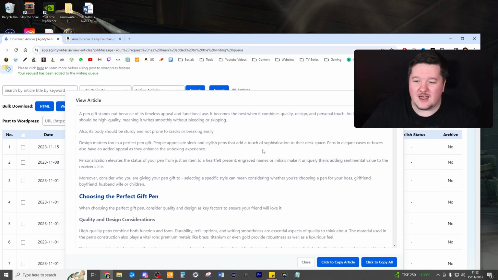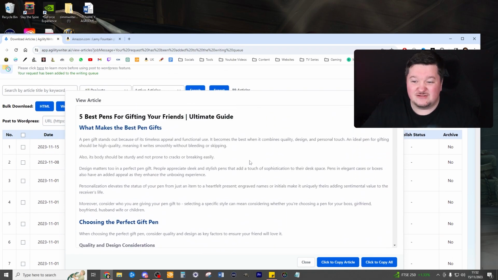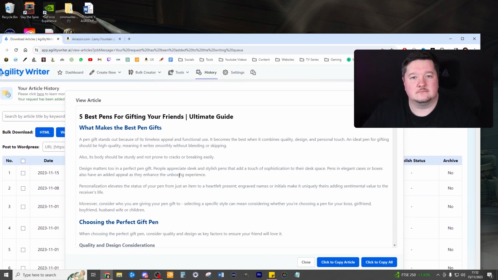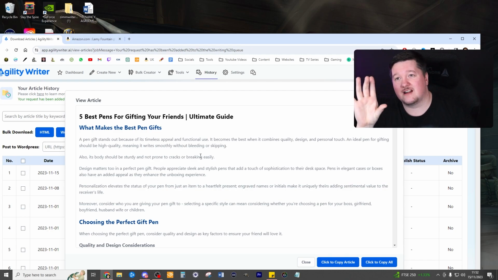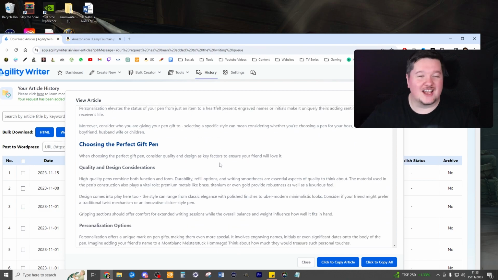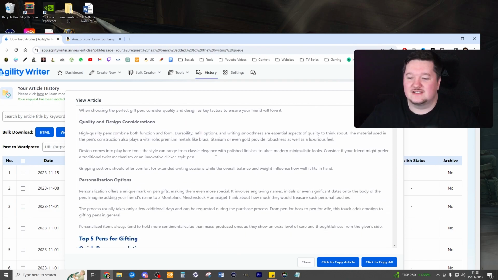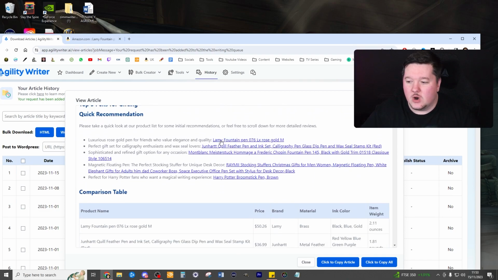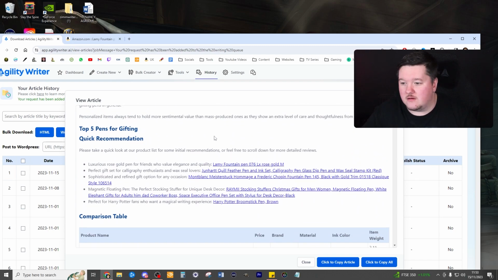Okay, cool. So we've got a nice little intro there. It's actually written really nicely. I like that it splits up. It doesn't look like AI. That's something I'm noticing here. I can recognize AI pretty quickly now when I look at ChatGPT. I'm like, oh, well, that's AI. If it's ever got a sentence after a large paragraph where it's like, okay, let's get writing about pens, that is AI. I can't stand it when it does it. It's a pet peeve. So let's go down to actually see what it's created here for the actual